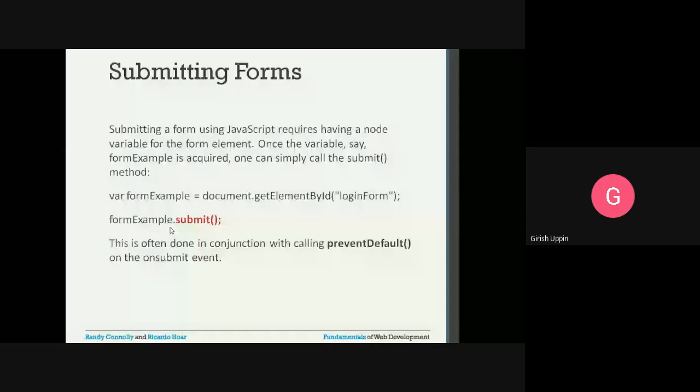This is often done in conjunction with calling preventDefault on the onsubmit event. Before submitting, if you want to do any validation, as we saw in the previous slides, you will do the validation, and if it fails, you will call preventDefault. What preventDefault will do is cancel the onsubmit event, so the form will not be submitted to the server. You can put some alert message for the missing data, and the user will enter that information and submit. And if there are no errors, it will get submitted to the server.